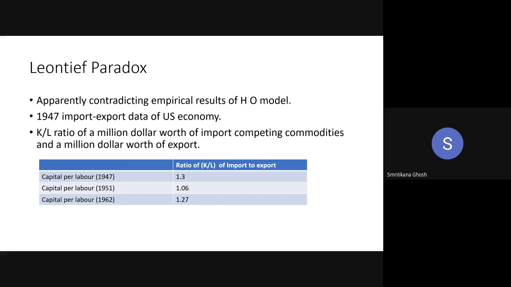Now look, the US economy is known as a capital abundant country. We know that country as a capital abundant country. So in that case, the country should export capital intensive commodity, right? Do you agree with me? According to the HO theorem, do you agree with me?